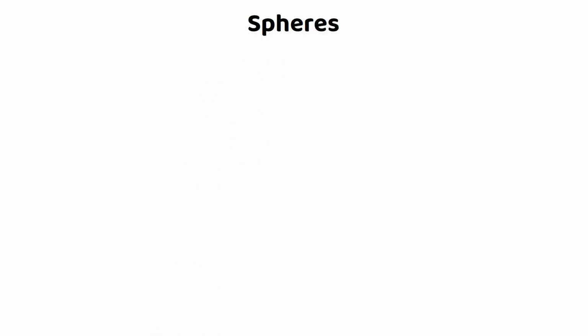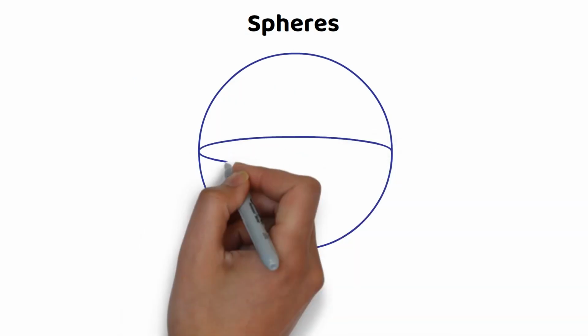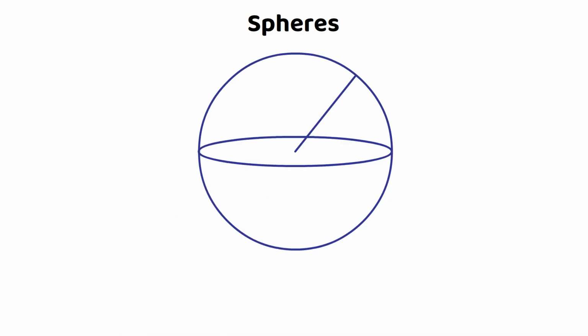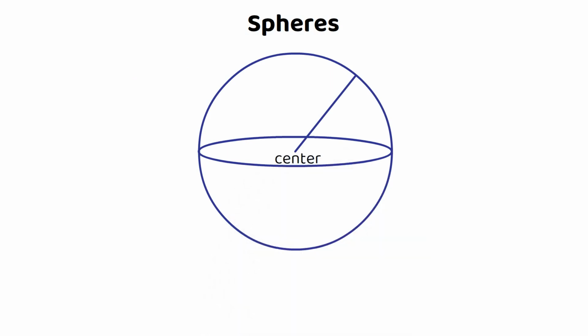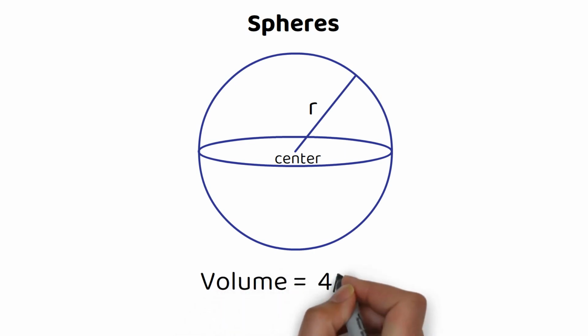Spheres. A sphere is defined to be the collection of all points in space such that all of them have the same distance from a given point called the center. It's essentially a three-dimensional circle. The radius is the distance from the center to any point on the sphere. The formula for the volume of the sphere is 4/3 times pi r to the third power, or the radius to the third power times 4/3 of pi.